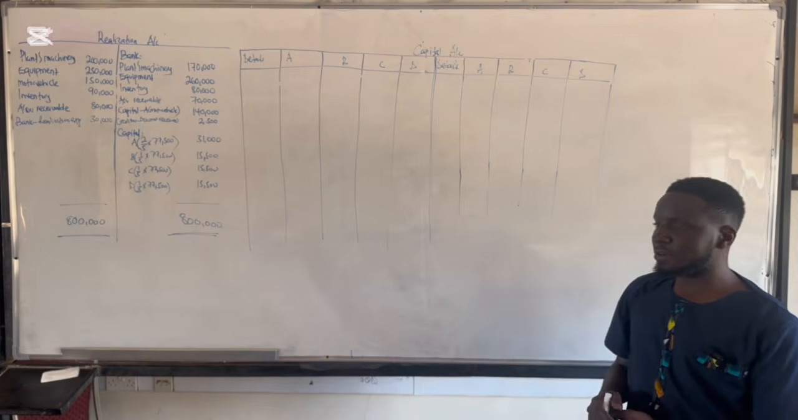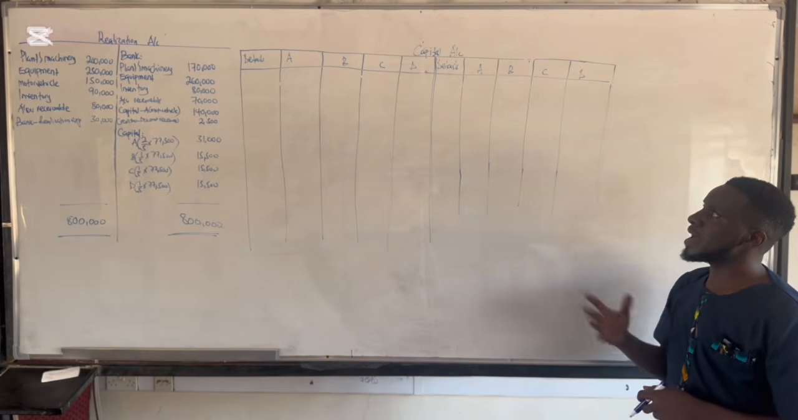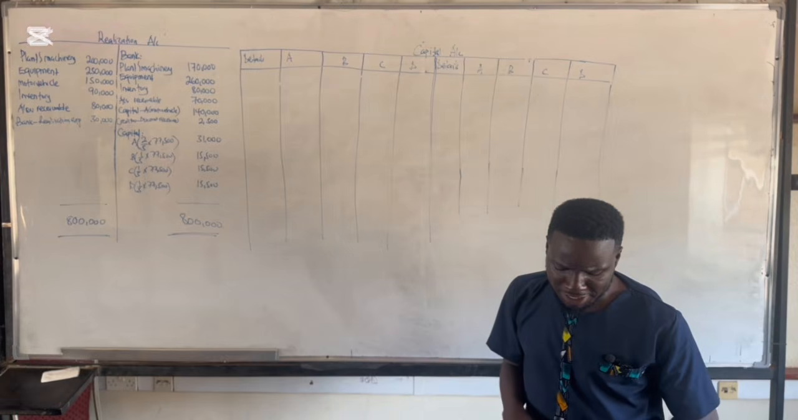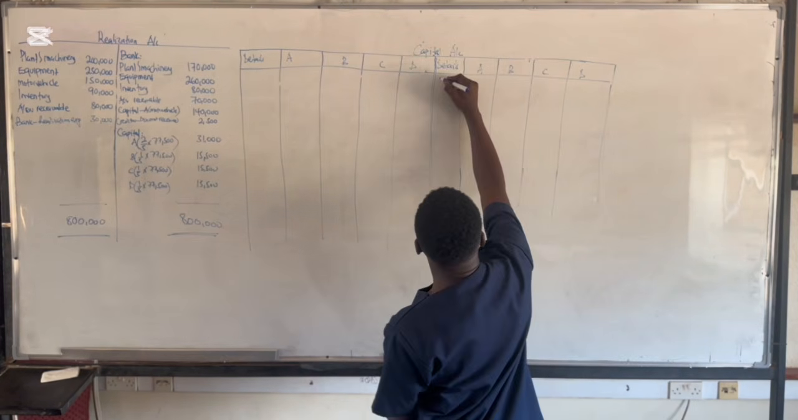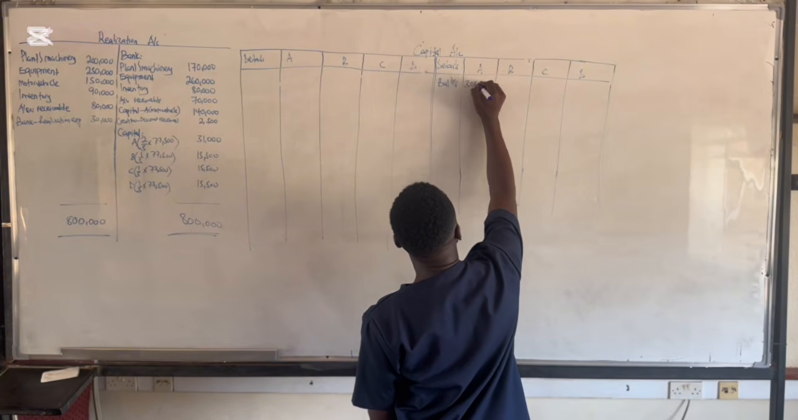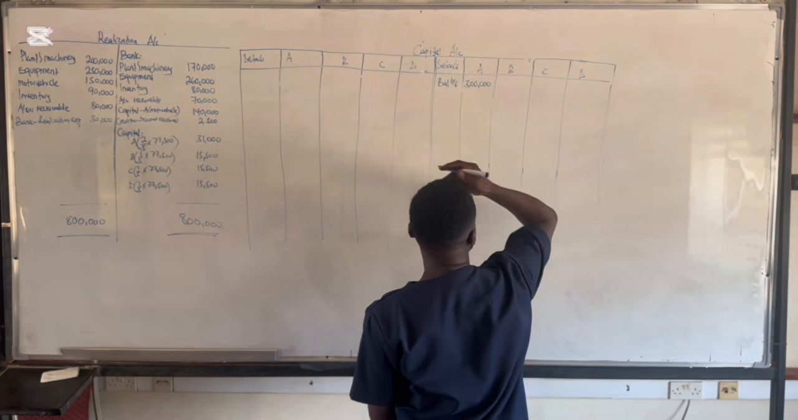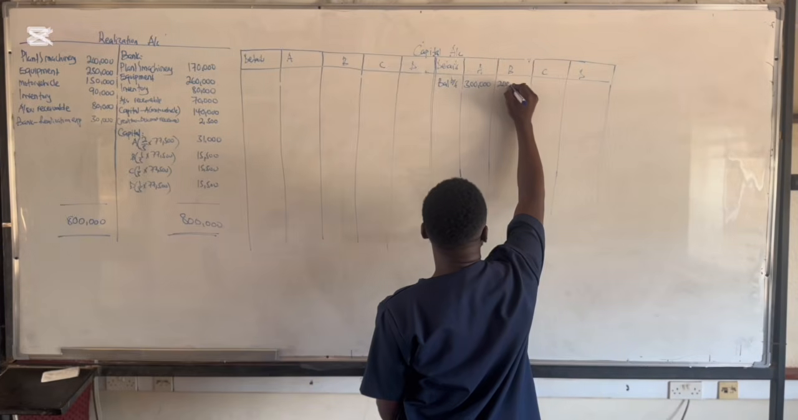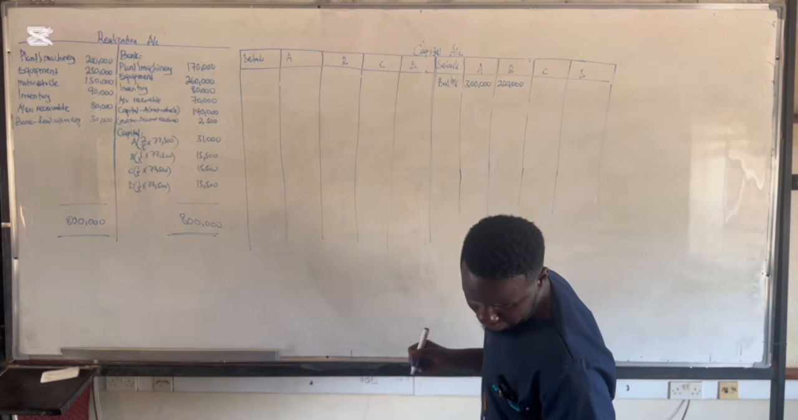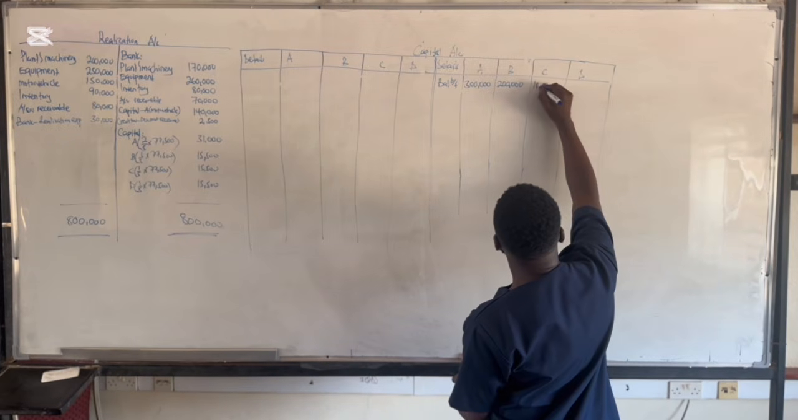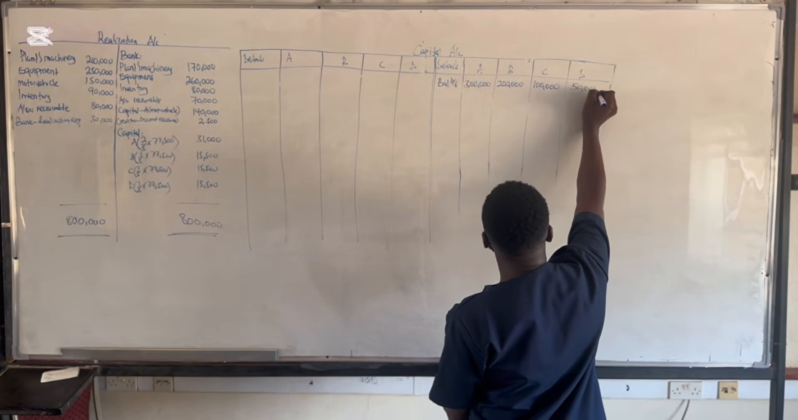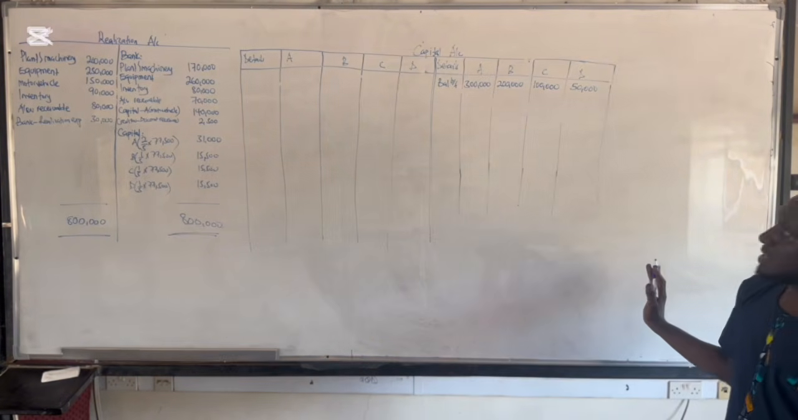So this is the capital account. Now we begin by bringing the balances brought forward. The balance brought forward for A is 300,000, and then for B is 200,000, and then for C it is 100,000, and then for D is 50,000. That's how we bring the balances brought forward.